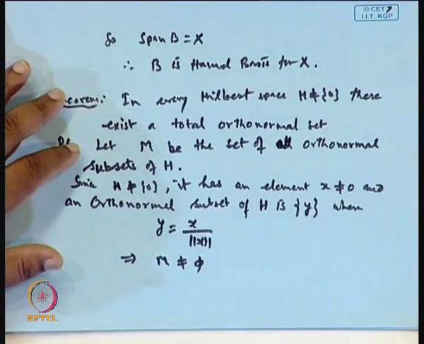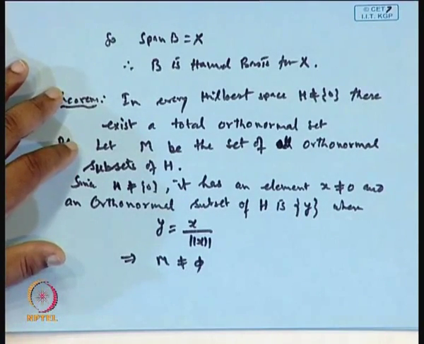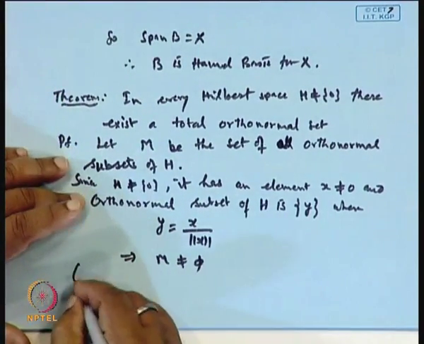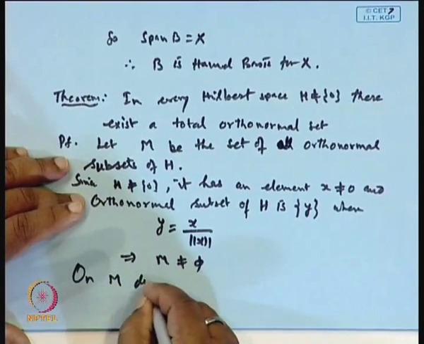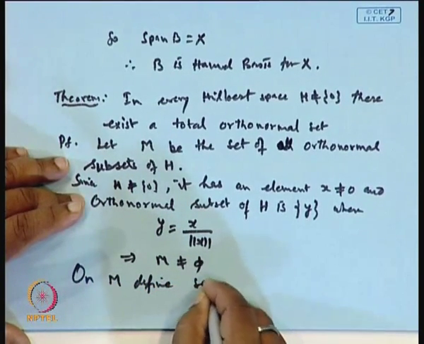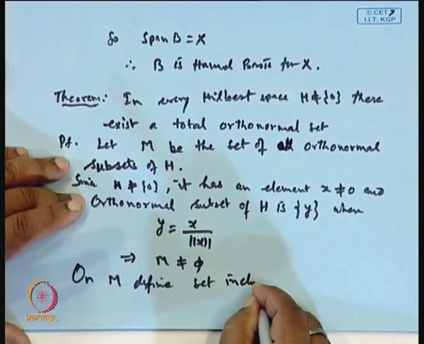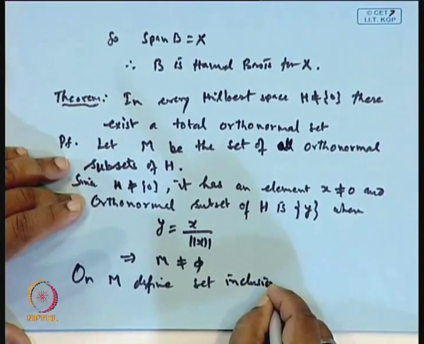Now let us consider the set inclusion relation, which defines a partial order on M.